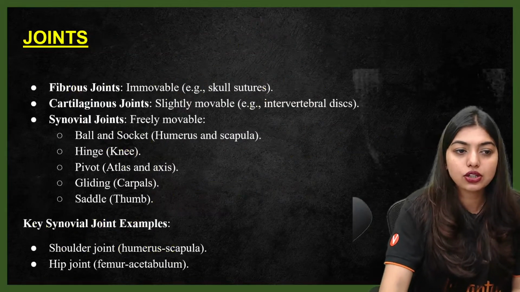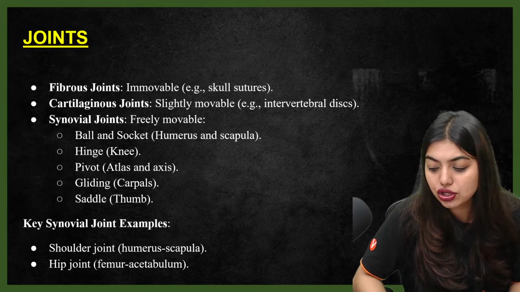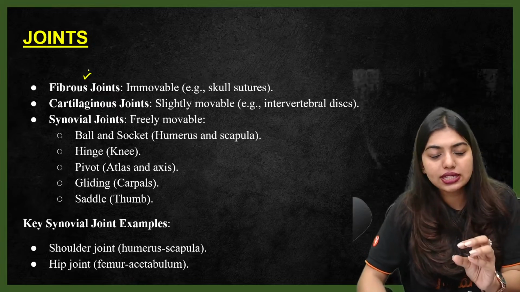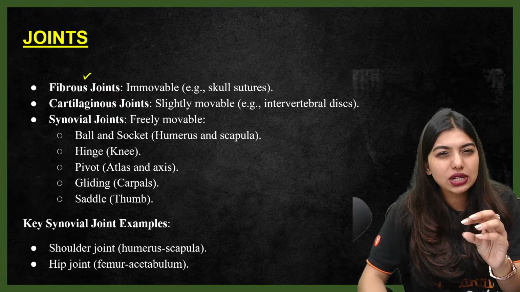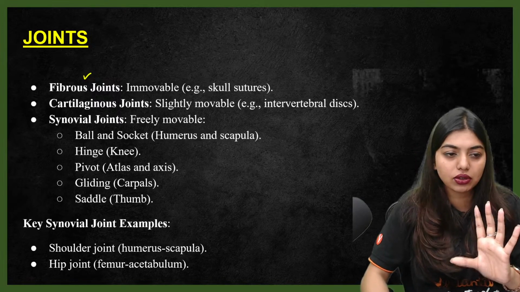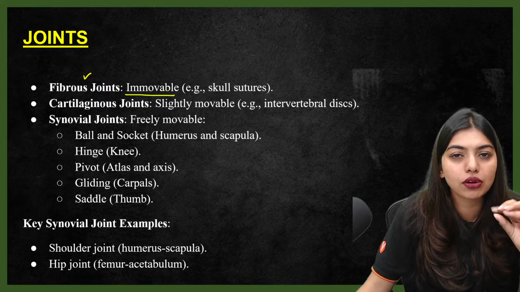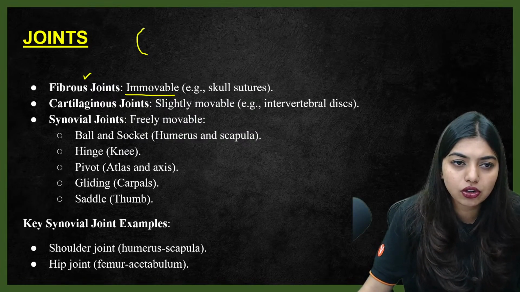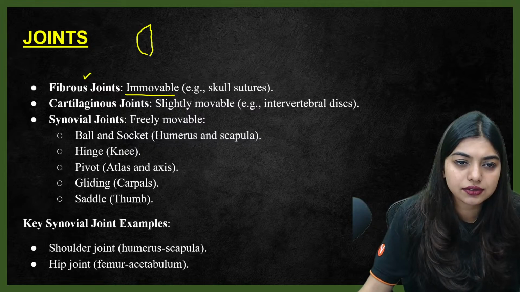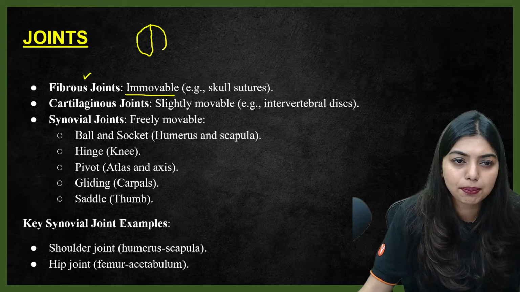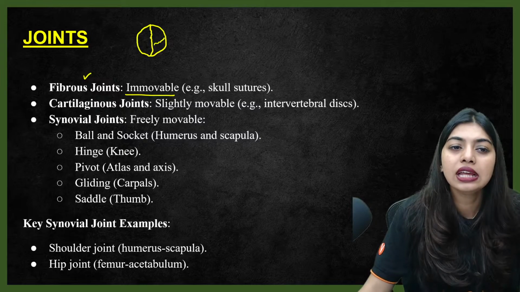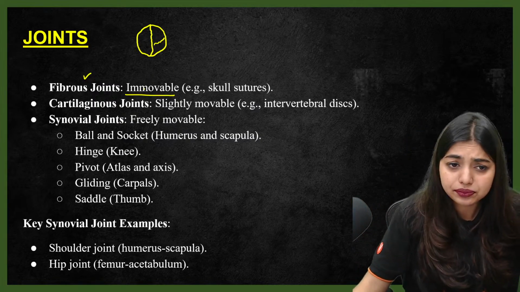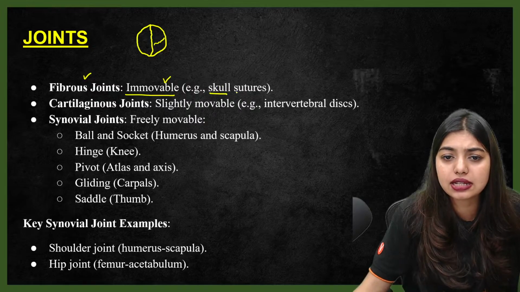Yes. Now the topic that we have to learn is your joints. A lot of questions come from joints, so it's very important. First is your fibrous joints. Students, joints can be completely immovable, slightly movable, or freely movable. Fibrous joints are fully immovable, like the sutures on your skull. If you have seen how we draw the skull, some lines will be there like this. These are immovable. Can you move your sutures? You can only move your head, you cannot move the sutures. So these are completely immovable.